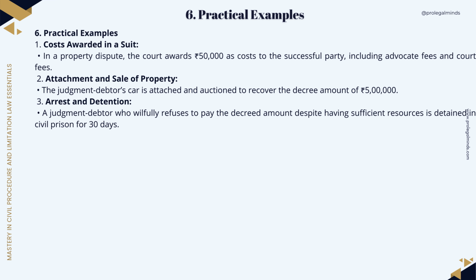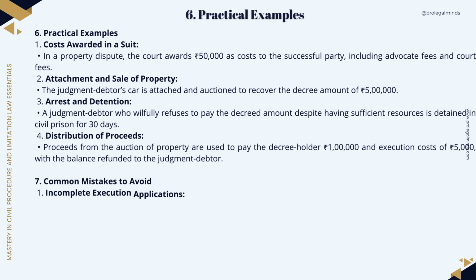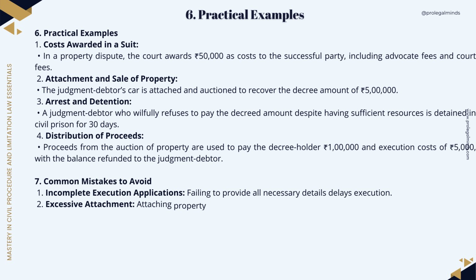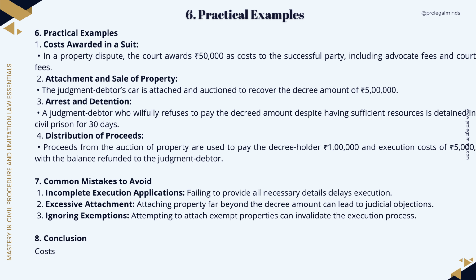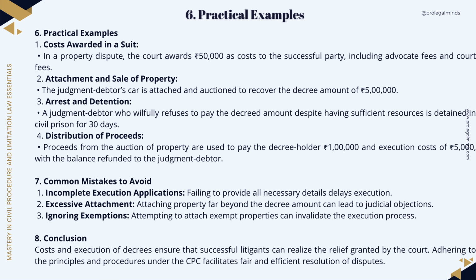Example 2. Attachment and sale. A judgment debtor's car is attached and auctioned to recover a decree amount of $5,000. Example 3. Arrest and detention. A judgment debtor who willfully refuses to pay despite sufficient resources is detained in civil prison for 30 days. Example 4. Distribution of proceeds. Proceeds from the sale of attached property are used to pay the decree holder $100,000, with the surplus refunded to the judgment debtor.